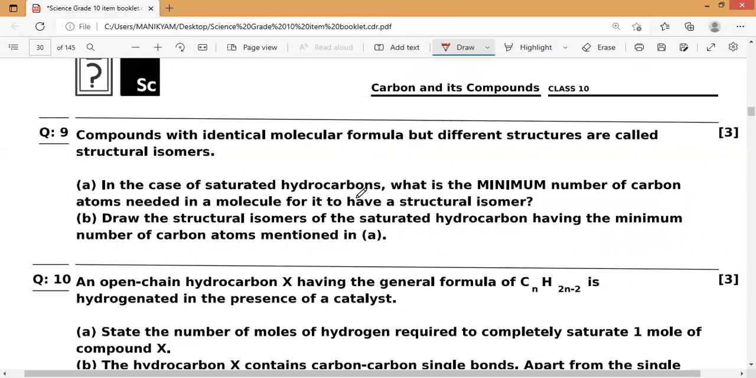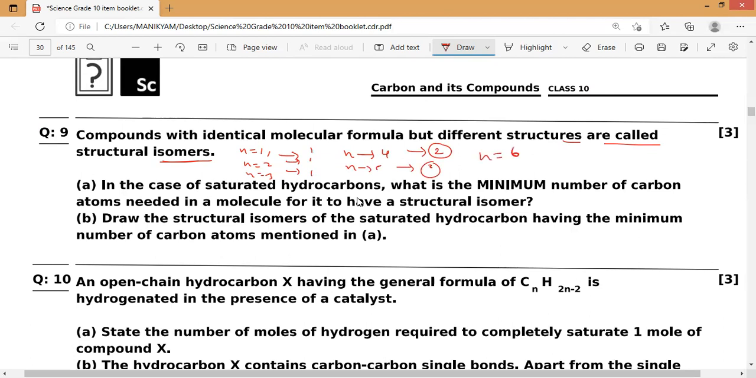Next, question number 9. Compounds with identical molecular formula but different structures are called structural isomers, or we will say isomers. You might already have studied isomers till n is equals to 10 at least. n is equals to 1, n is equals to 2, n is equals to 3, the number of isomers is 1 only, up to n is equals to 3. Now if n is equals to 4, then the number of isomers is 2. If n is equals to 5, the number of isomers is 3.